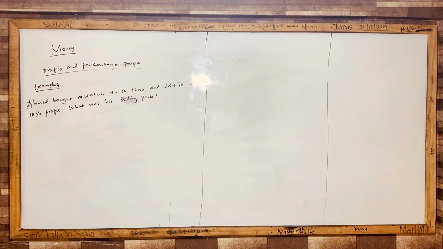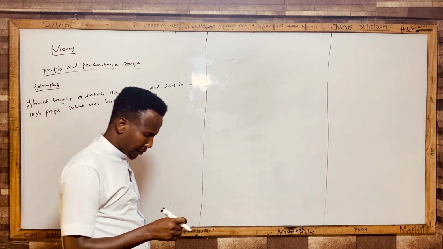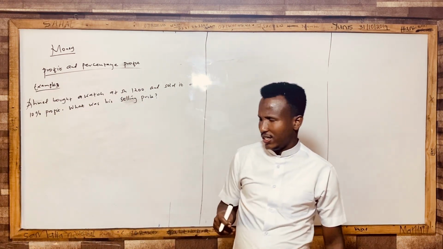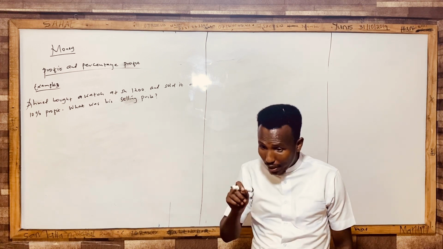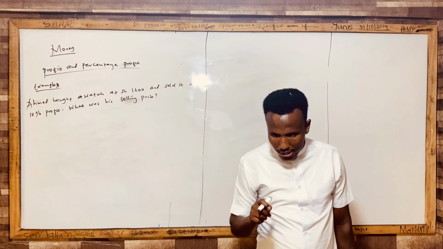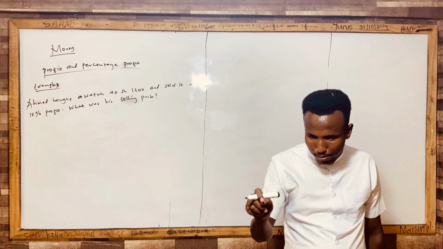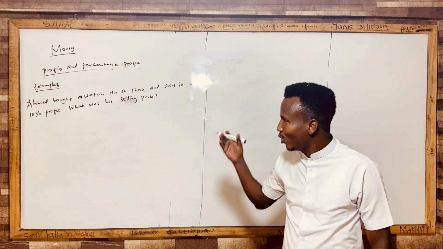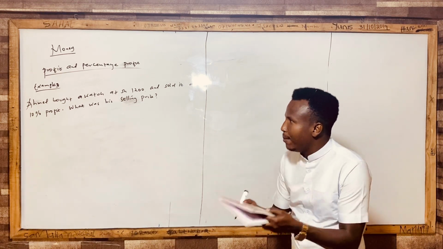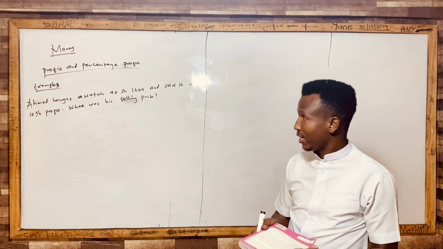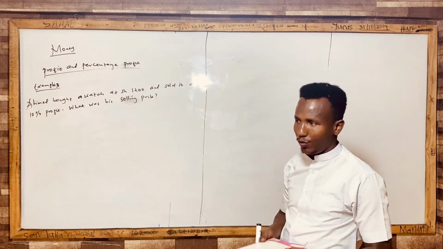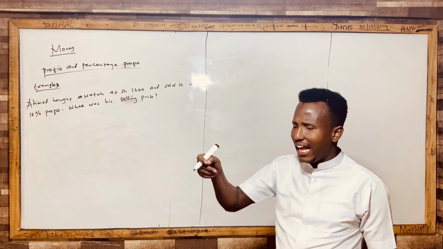Now the question here is, there are 2 ways to get the selling price. Selling price is always gotten when profit is made. When we are making a profit, selling price is gotten as buying price plus profit. But in this situation, when you look at this question, understand the nature of the question, please. You are told Ahmed bought a watch at Shillings 1,200 and sold it at 10% profit. So on selling, Ahmed is making what?